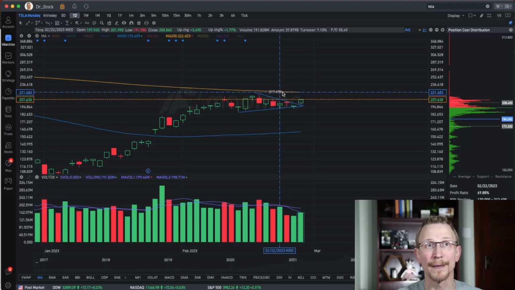And then if we were to make it up to the 200-day simple moving average, that'd be pretty much another 2% on top of that. So that would have to be a 7% day tomorrow. We'd have to have the market at our backs, and we'd have to have some really big excitement going for Tesla.